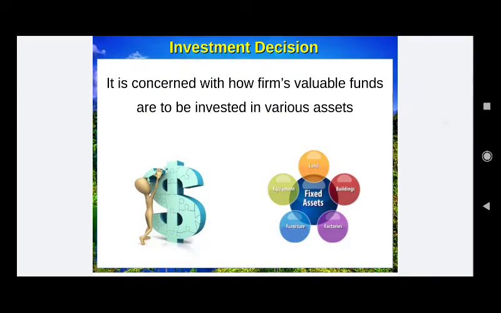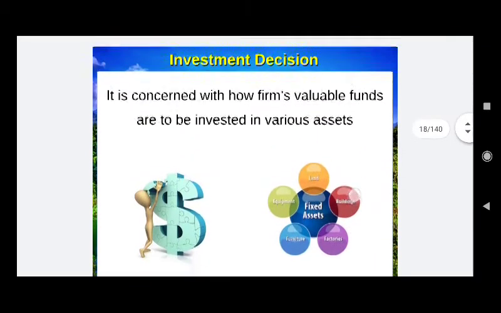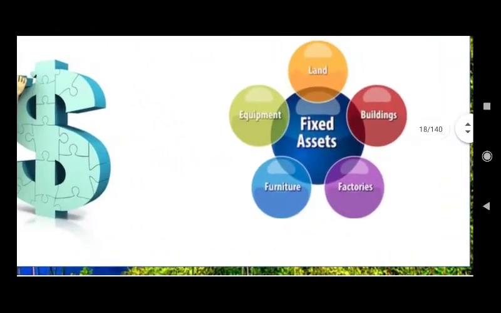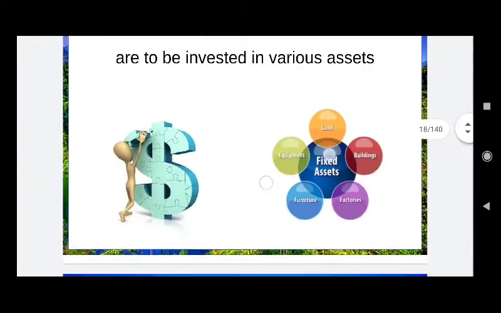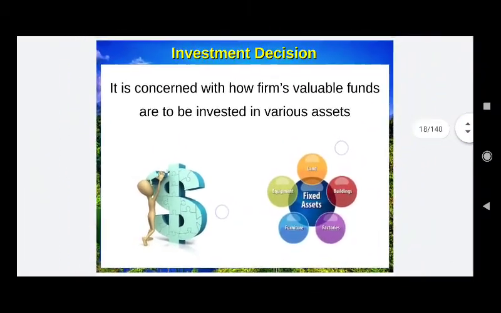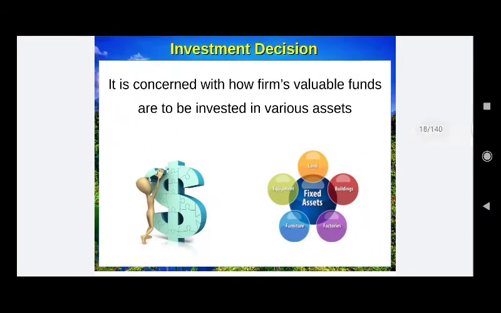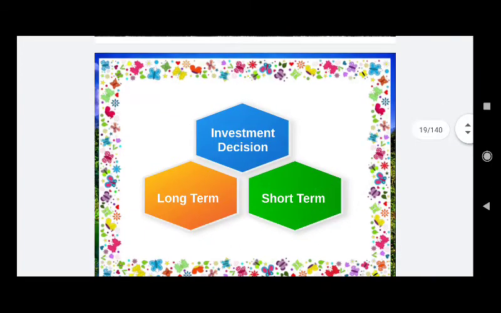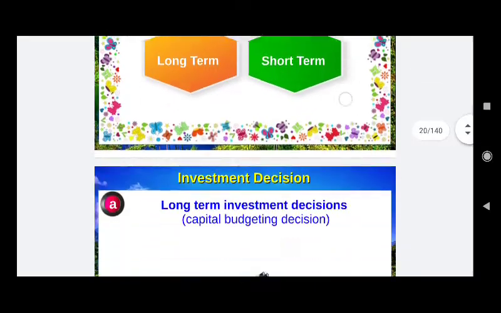Investment decision is concerned with how the firm's valuable funds are to be invested in various assets. In business, there are different types of assets. As you can see, land, equipments, furniture, factories, building, all these are different types of avenues in which the firm will invest and they will earn some money. The investment decision is divided into two parts: long-term and short-term funds.